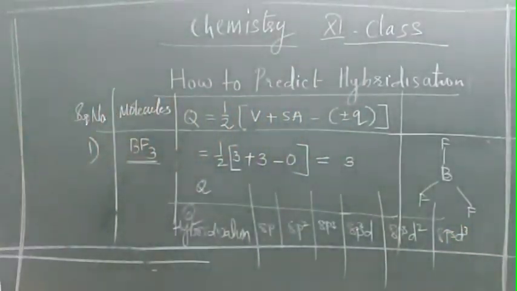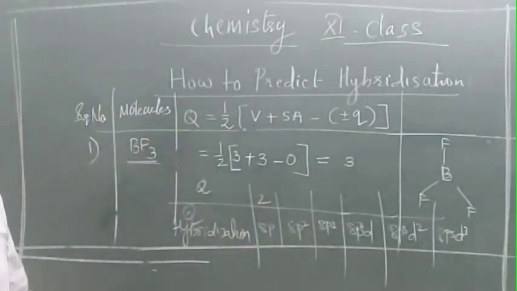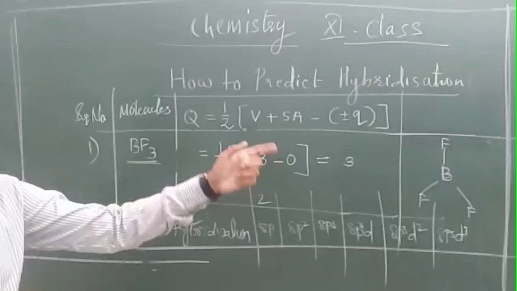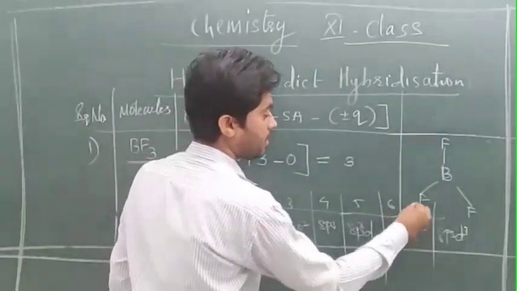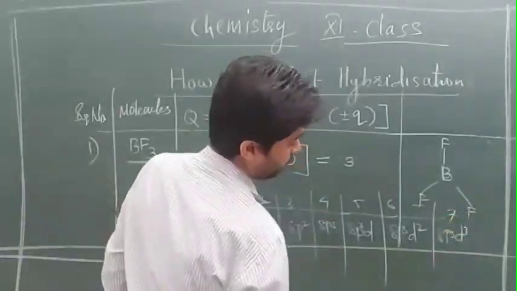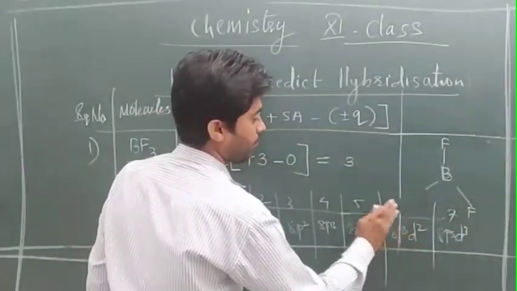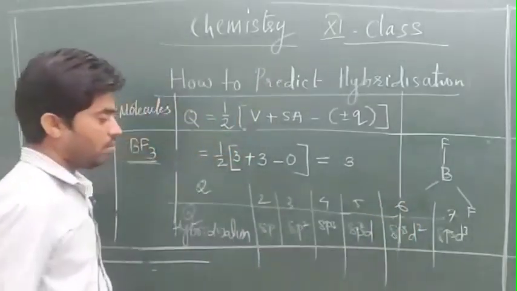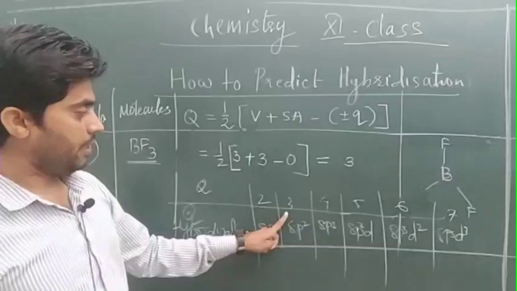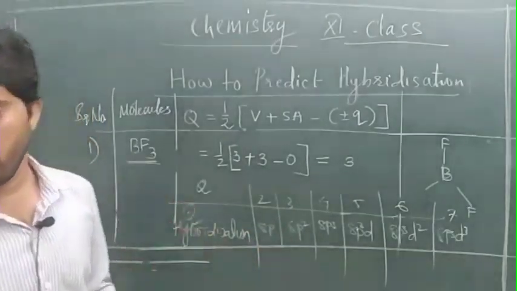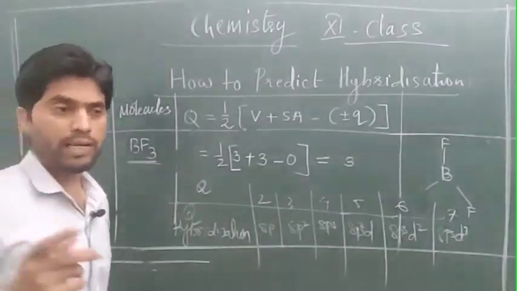Now listen, very simple. The numbers go 3, 4, 5, 6, 7. Now see the number 3. This is 3, which means it is sp2. Okay, it is sp2.